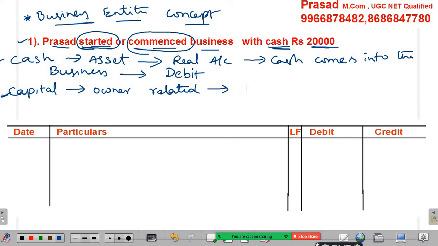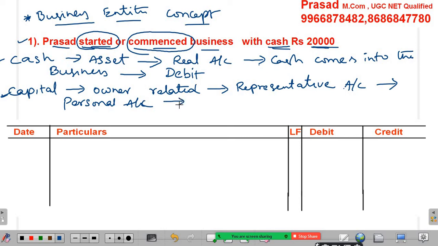So capital is considered as a representative personal account, and we follow the personal accounting rule: debit the receiver, credit the giver. Here the owner is the giver of the cash, so we have to credit his account.